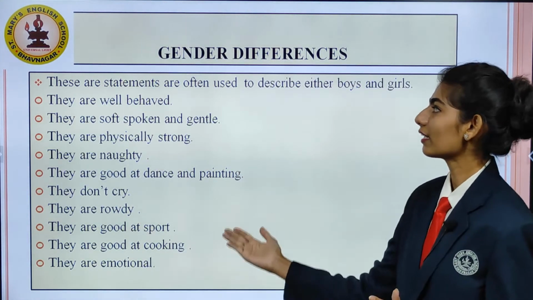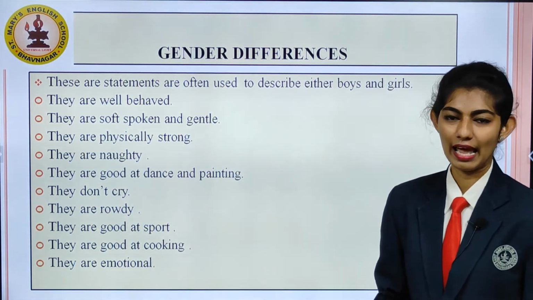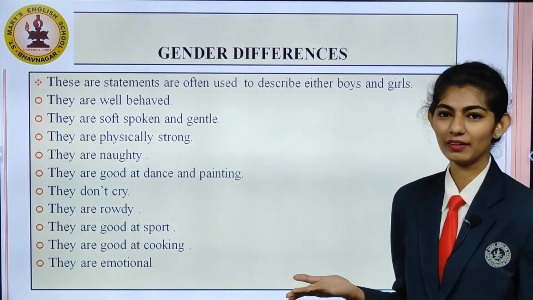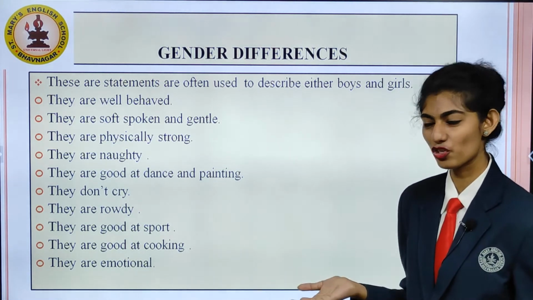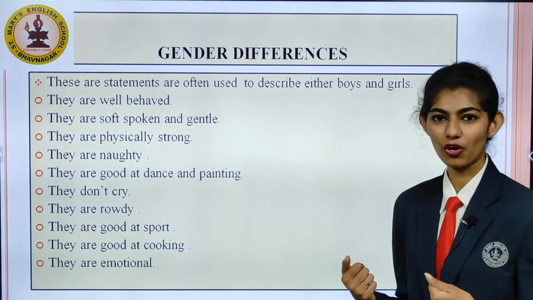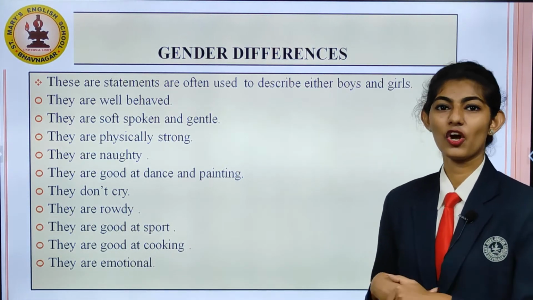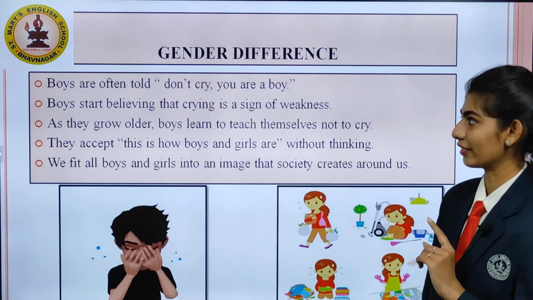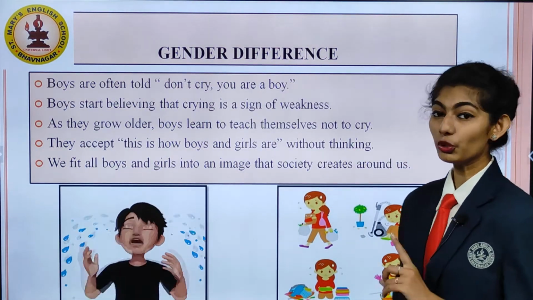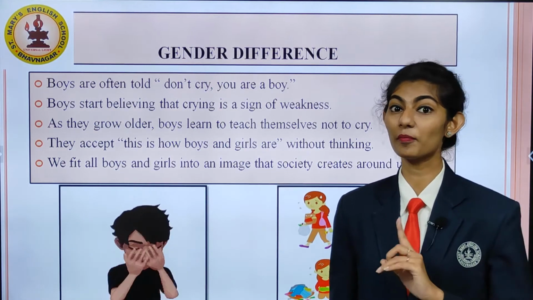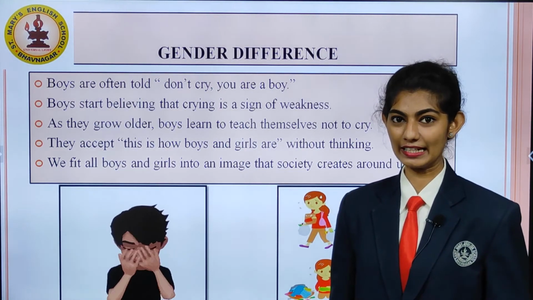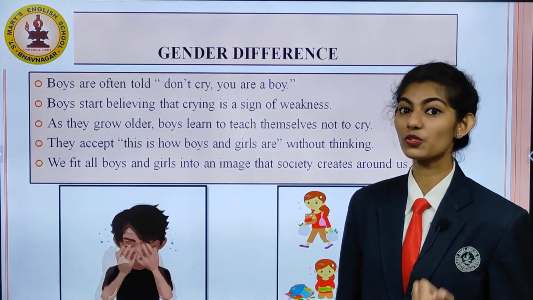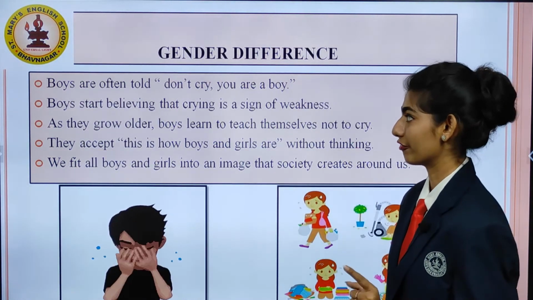Okay, now see, there are various statements often used, described either for boys or girls. They are well behaved, they are soft spoken and gentle, they are physically strong, they are naughty. So these are the statements of gender differences. Now what are gender differences? Boys are often told, don't cry, you are a boy. And it is said in society that only girls cry and boys should not cry. So this is what a gender difference is.